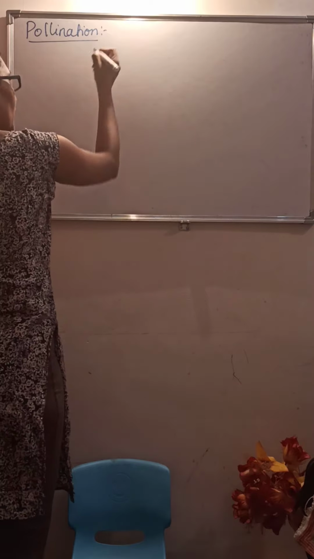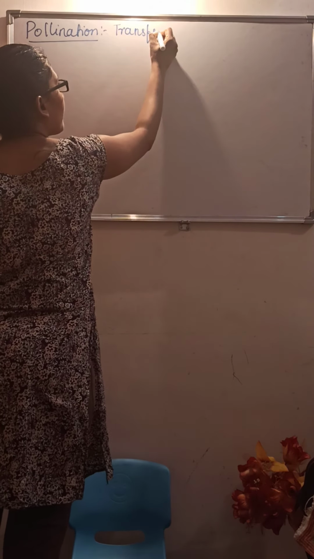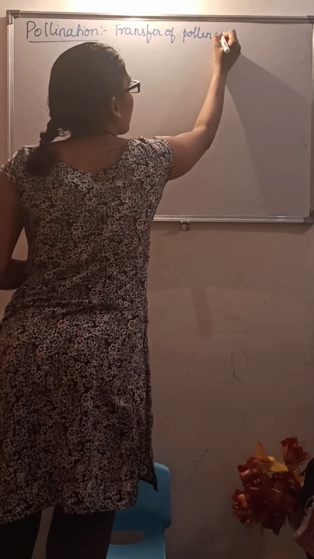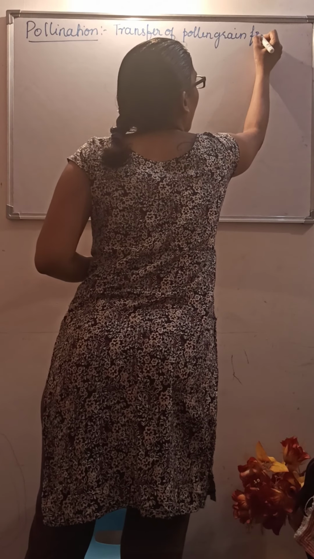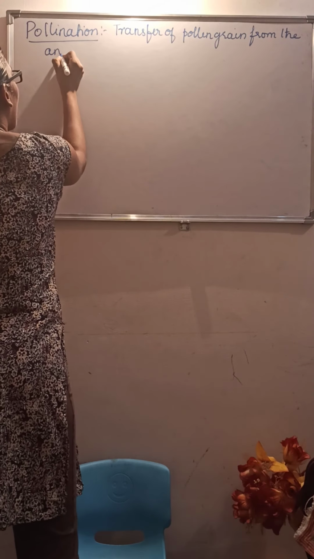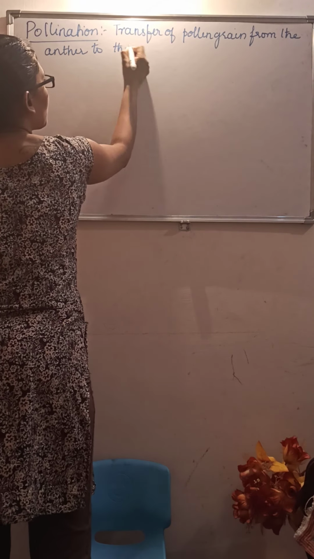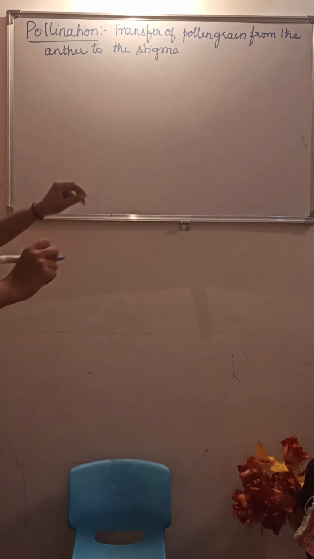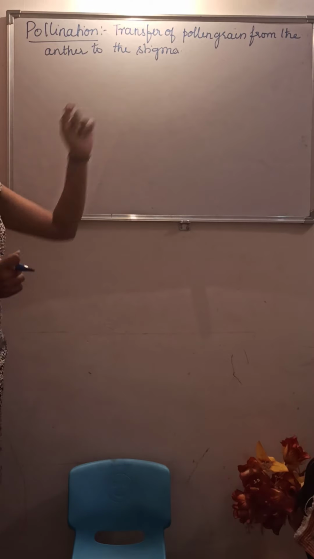It is nothing but the transfer of pollen grain from the anther to the stigma. The pollen grain will be transferred from the anther to the stigma.